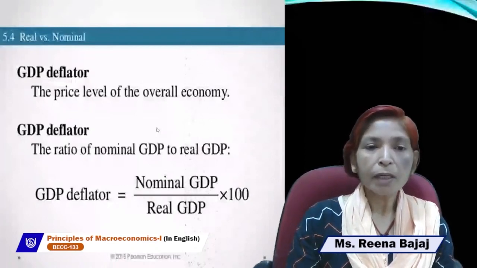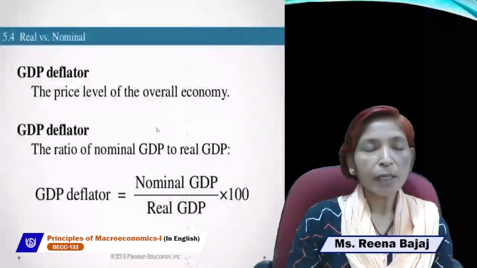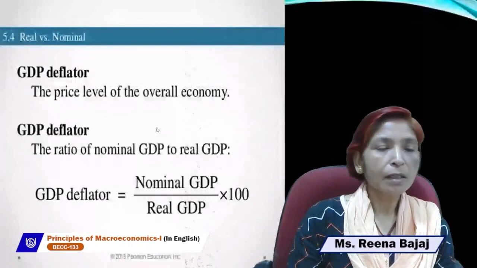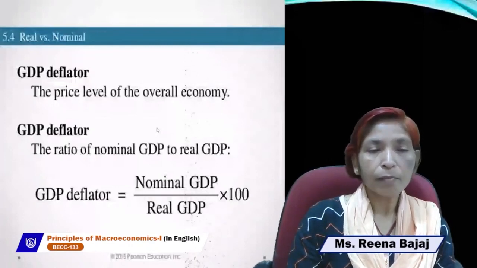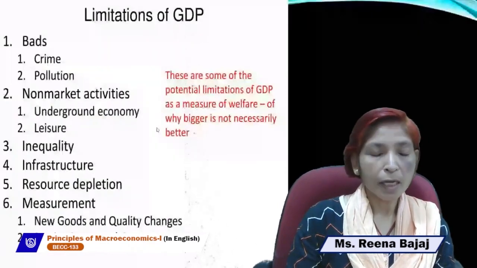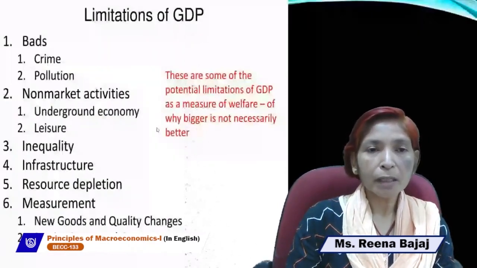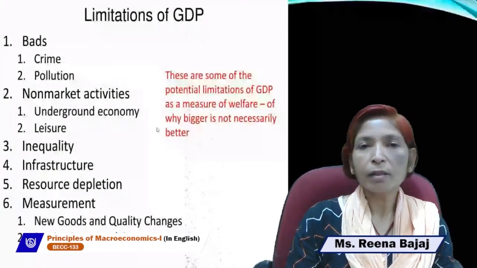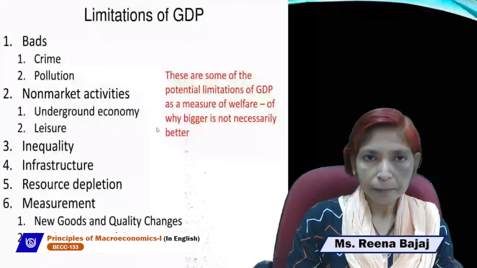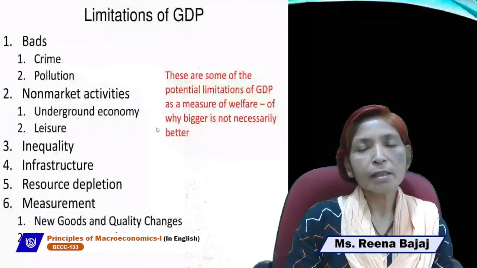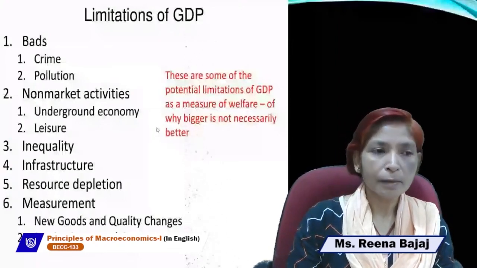If GDP increases, then these are the limitations. One is bads. Bads means the things which are always bad for all the country's people. Crime is bad, and if GDP increases, simultaneously crime also increases, no welfare of the country's people will rise. If GDP increases, simultaneously pollution also increases, no social welfare will rise.